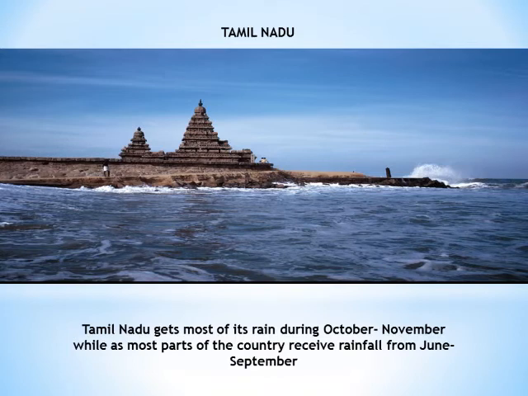So there is a variation in the pattern and the amount of the rainfall as well. In maximum parts of India, they get rainfall from June to September, while Tamil Nadu gets rainfall from October to November.